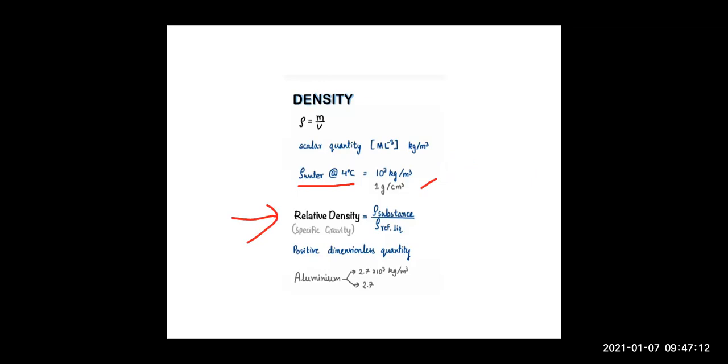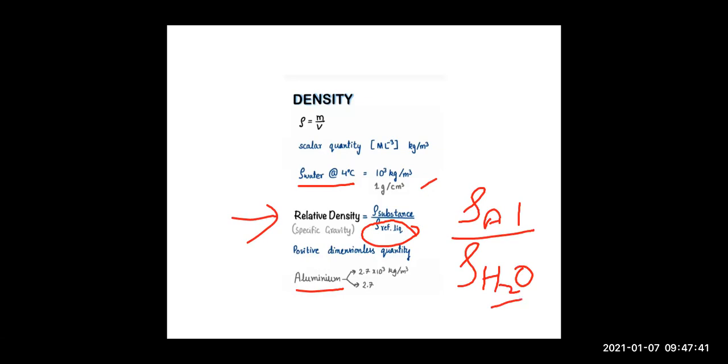But here, instead of another substance, if we take the density of water as the reference liquid, then we will call it specific gravity. Suppose I am talking about aluminium. So density of aluminium upon density of water. So water comes below. If you are comparing it with water, then you will not call it relative density. You can call it specific gravity.